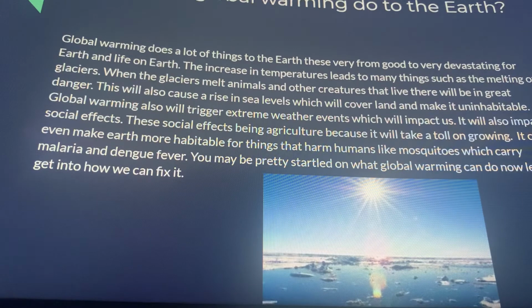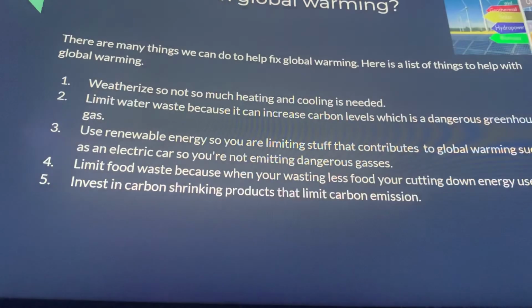It will also impact social effects. These social effects being agriculture, because it will take a toll on growing. It can even make Earth more habitable for things that harm humans, like mosquitoes, which carry malaria and dengue fever. You may be pretty startled on what global warming can do. Now let's get into how we can fix it. How we can fix global warming.